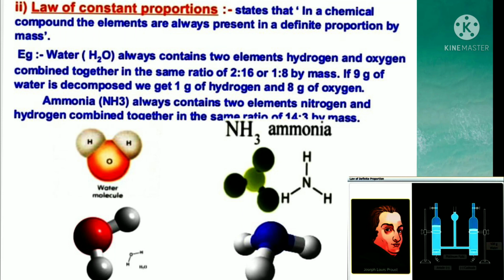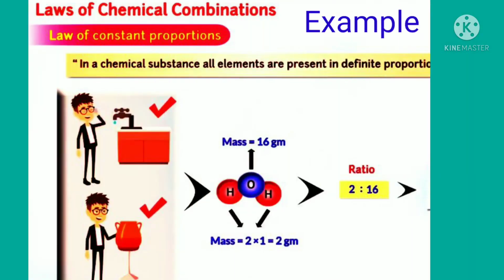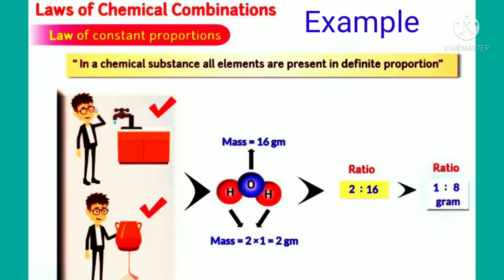oxygen. Ammonia, NH3, always contains two elements, nitrogen and hydrogen, combined together in the same ratio of 14:3 by mass. This law of constant proportions was explained by Joseph L. Proust between 1798 and 1808.